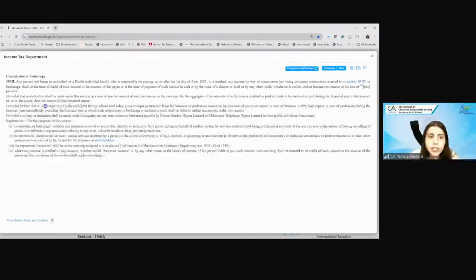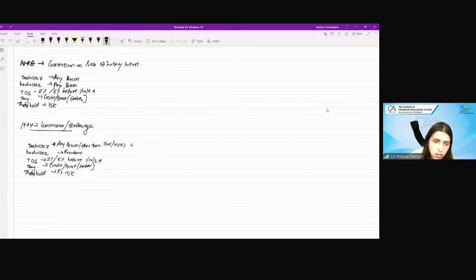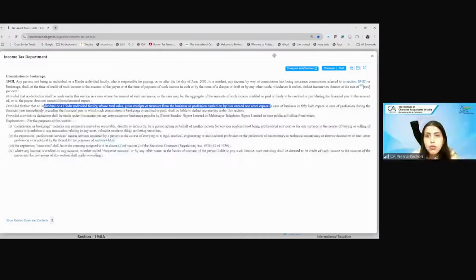Provided further that an individual or HUF whose total sales, gross receipts or turnover exceed 1 crore, or in the case of profession 50 lakh rupees, then in that particular case he will be liable to deduct income tax under this section. So here an individual or HUF having turnover greater than rupees 1 crore will be required to deduct the TDS on the commission or brokerage which is being paid.